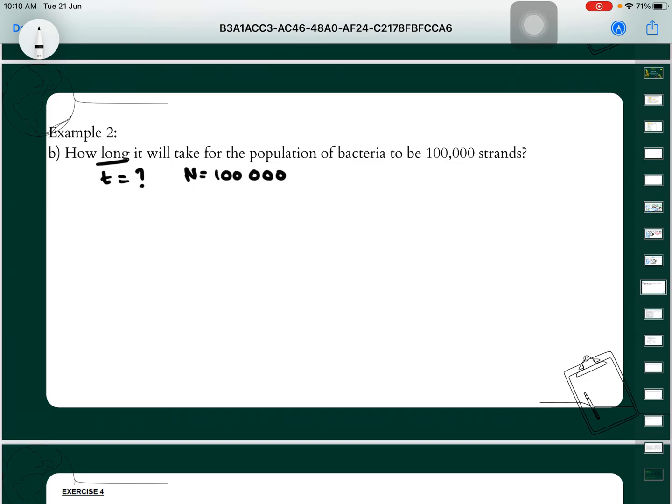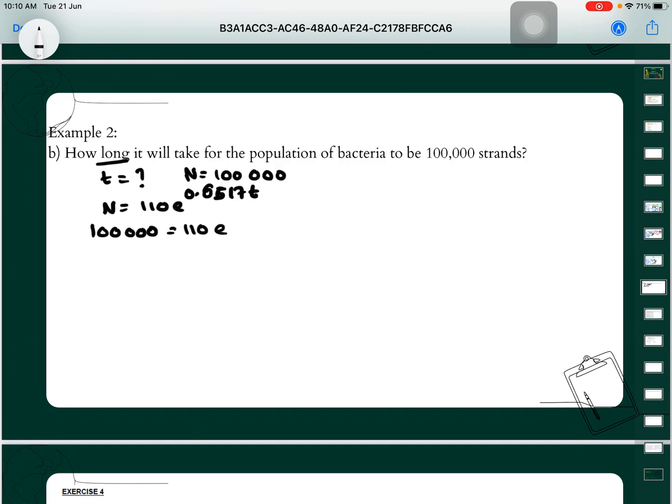So previously we have the formula N equal to 110 e power of 0.6517t.